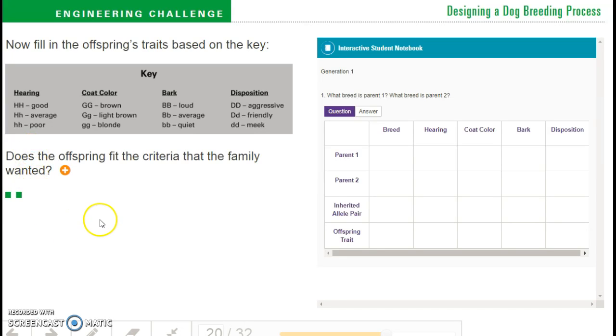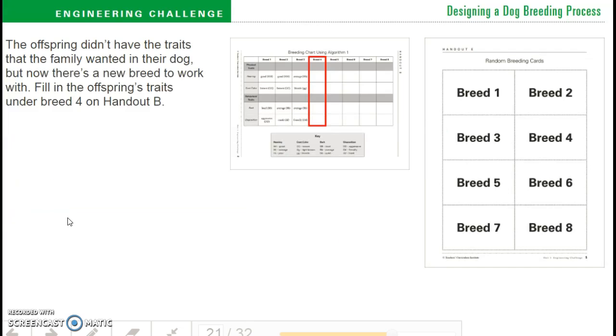Does the offspring fit the criteria that the family wanted? No, if you do this out, you would find it doesn't have good hearing or a friendly disposition. The offspring didn't have the traits that the family wanted in their dog, but now there's a new breed to work with. Fill in the offspring's traits under Breed 4 on handout B.